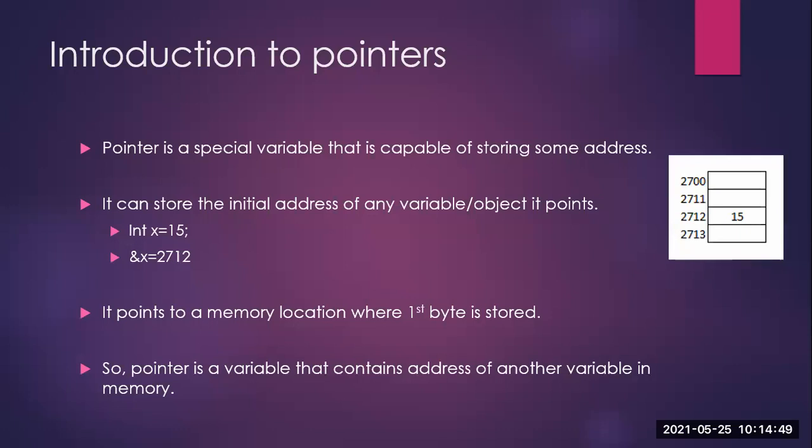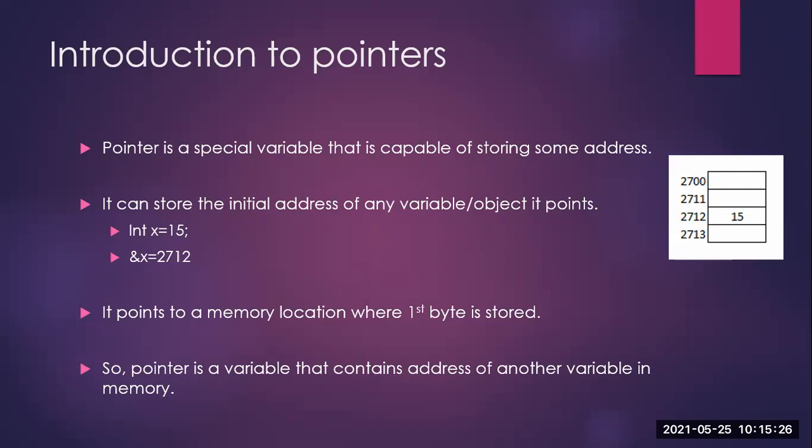So in reality, 15 is going to be stored from where to where? From 2712 to 2715. But a pointer variable will always point only to the first memory byte or the first memory location. So how can we define it now after understanding this? The actual definition of a pointer, you can see in the last point. A pointer is a variable that contains the address of another variable in the memory. So remember this definition: a pointer is a variable that contains the address.